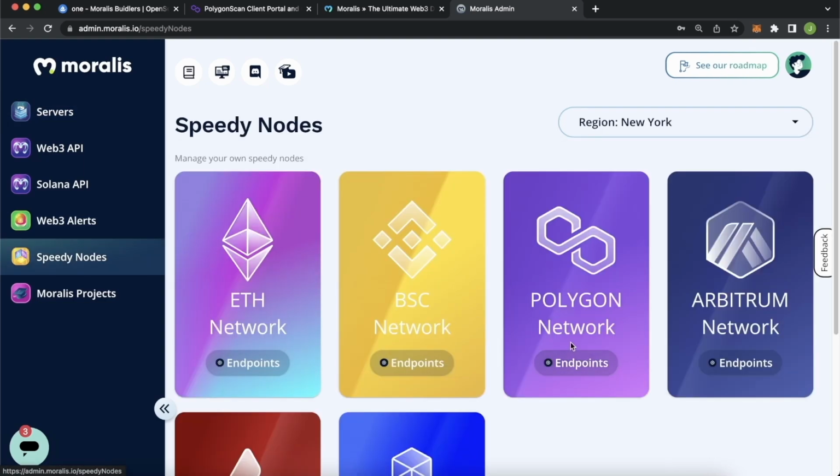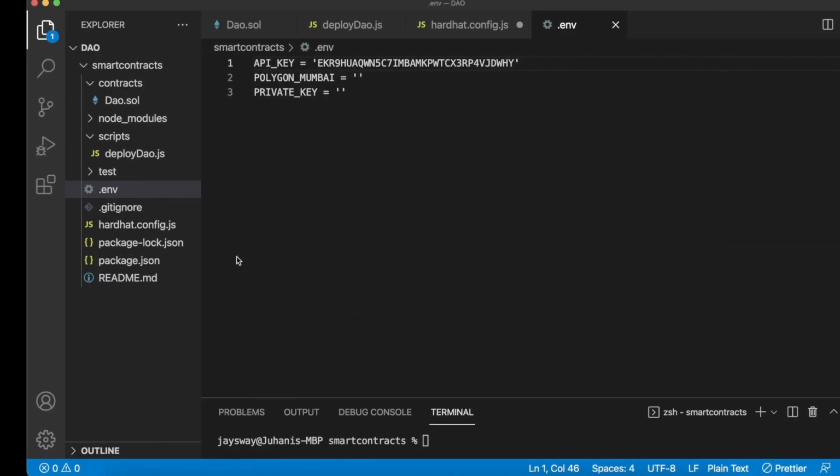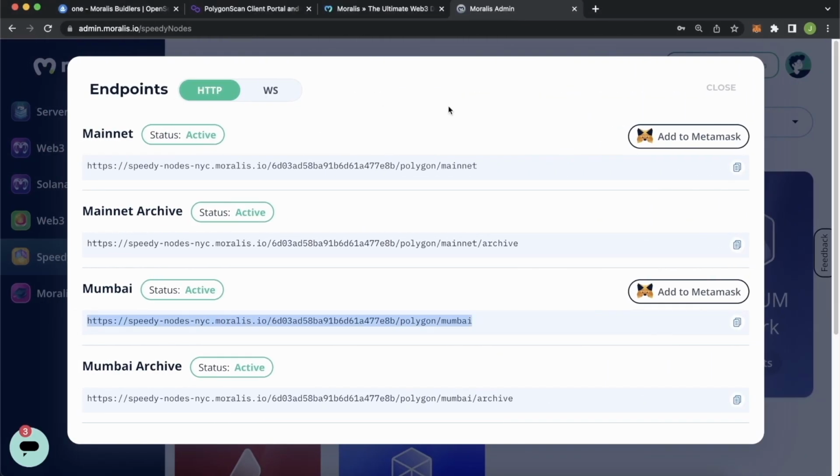Select the Polygon network and look at the endpoints. Because we're not deploying on the mainnet, we're deploying on the Mumbai testnet, you want to get this URL from over here. This is your endpoint to the Polygon Mumbai testnet that we can paste in over here. And finally, for your private key, I'll show you how you get it, but I won't paste it in here because it's just good practice to never leak your private keys, even if it is a test account.